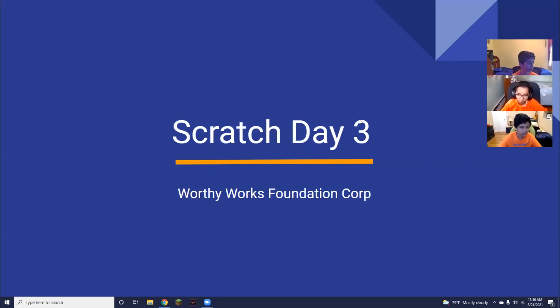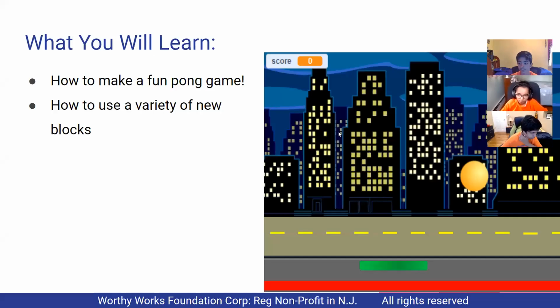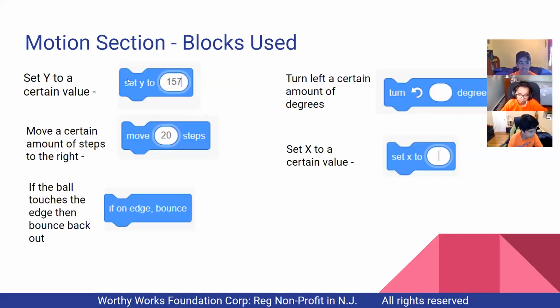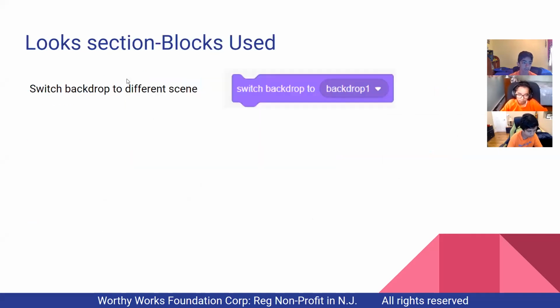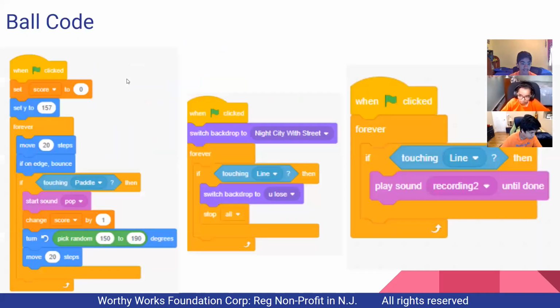So we're going to use what we learned from the previous 2 days to create this Pong game. This is how it's going to look, similar to this. It's like classic Pong. You move your paddle and then the ball bounces off, and if it touches the bottom, you lose. We have blocks from the motion section, control section, sound section, variable section, look section, and sensing section. Then this is our code.